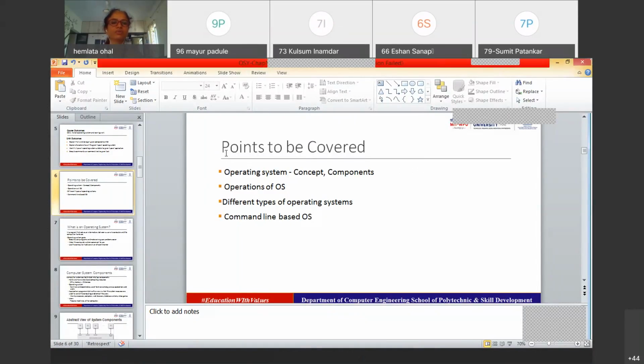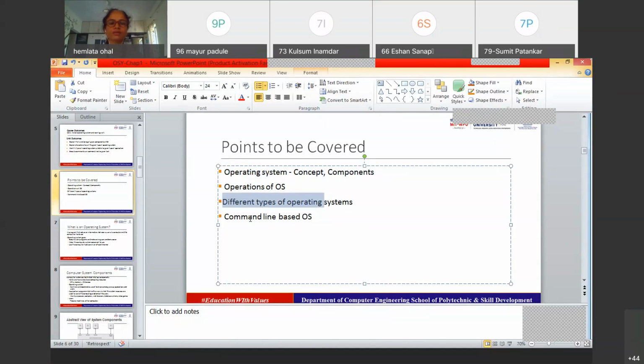We are speaking about unit number 1, and let us see what are the different points to be covered in this unit. So we will be speaking about the operating system, what is the basic concept of it and what are its different components, right? What are the different operations of the OS, different types of operating systems, and a few of the command line commands based on the operating system we are using.